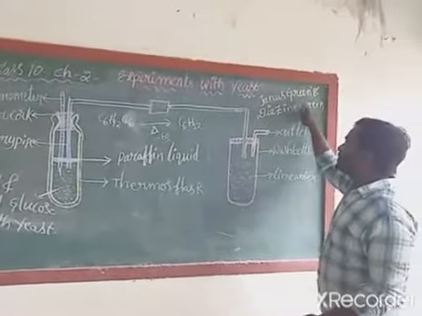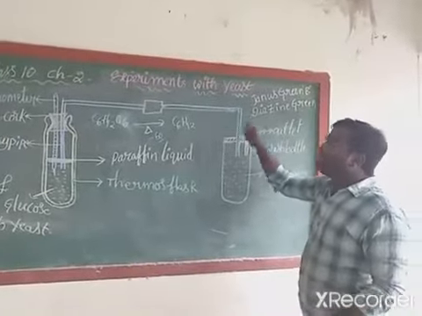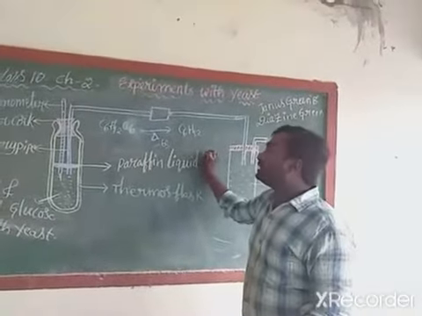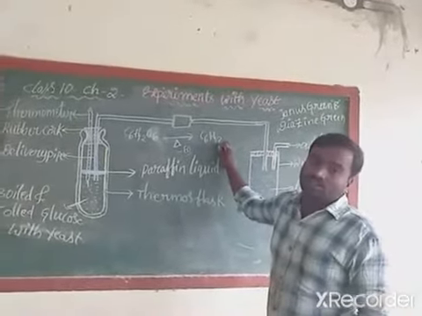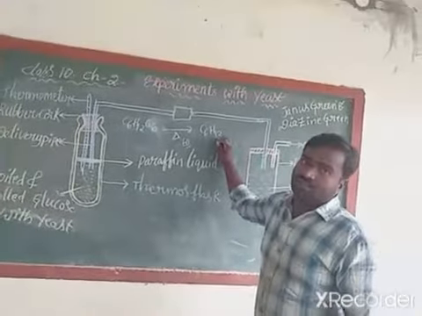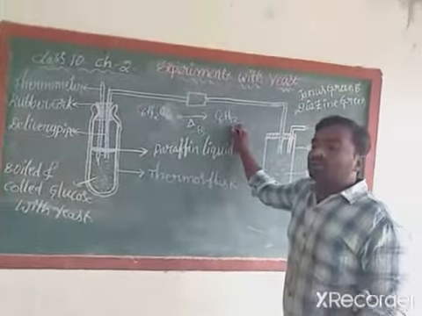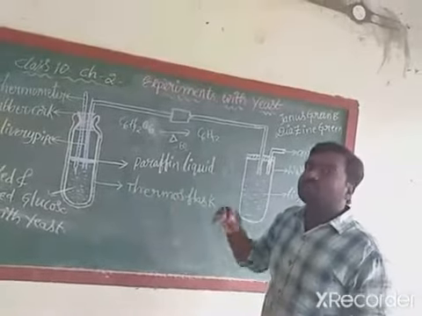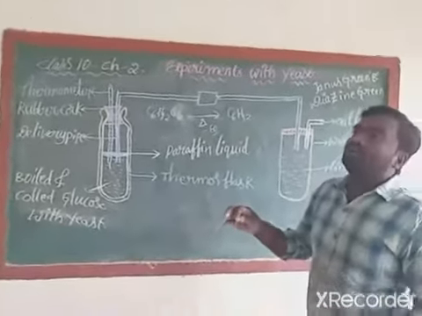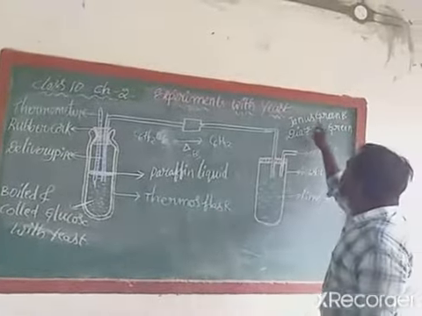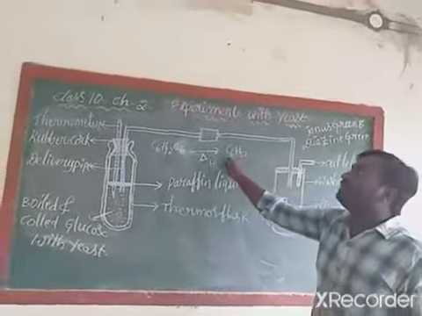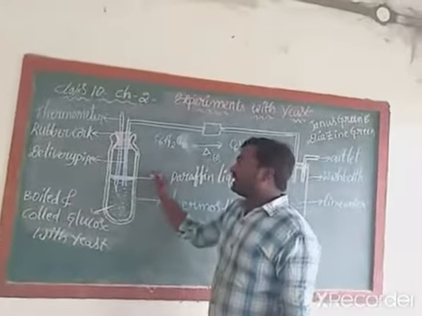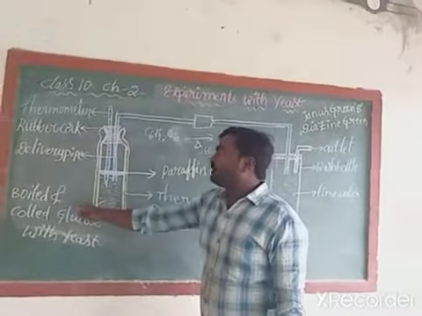If you add Janus green or diethylene green chemical to the boiled and cooled glucose, if it turns brown in color, then we can say that the boiled glucose contains oxygen in it. If there is no color change in the boiled and cooled glucose, then we can say that particular boiled glucose doesn't contain any oxygen in it. For this reaction we added Janus green chemical to the C6H12O6 solution.